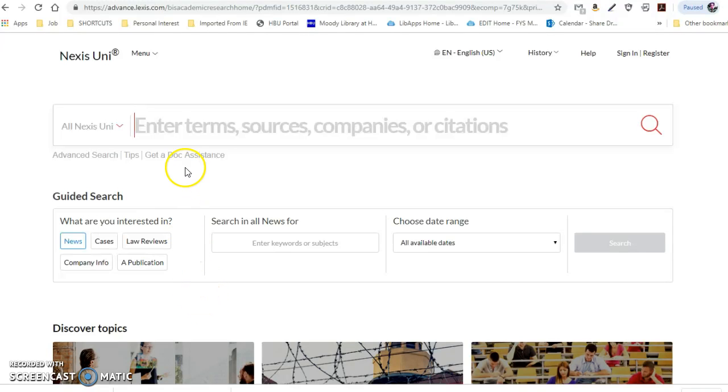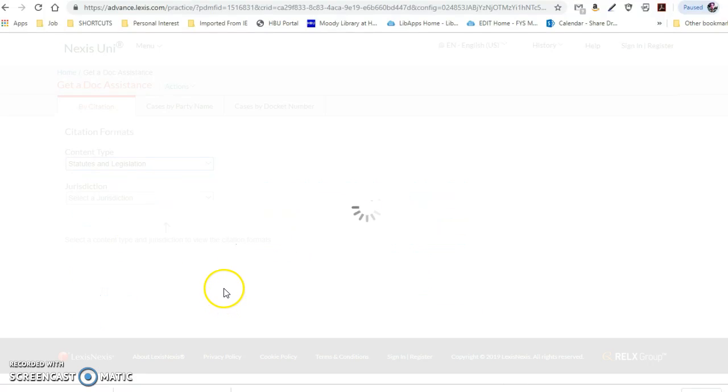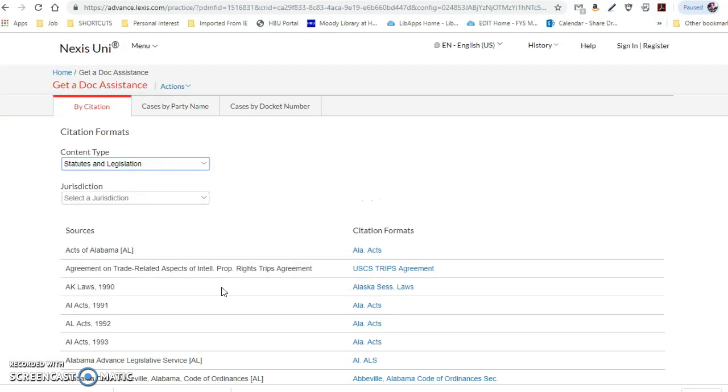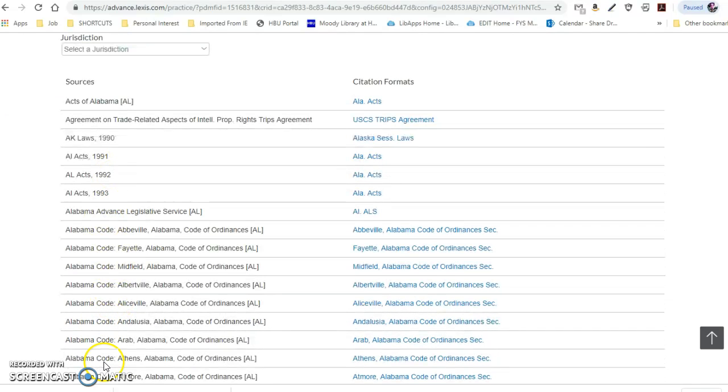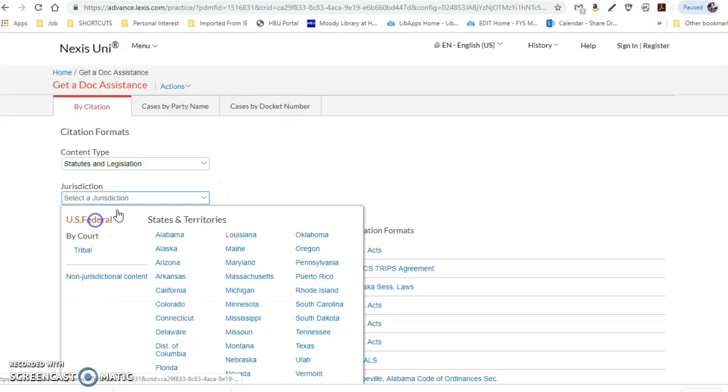So to make it easier, if you go to get a dot assistance and then use your select content type, go ahead and take statutes and legislation. And then we want federal. You can see all the different states are listed here, state codes and laws. You can also look up a case by name, party name, or docket number. We're going to get the U.S. federal.